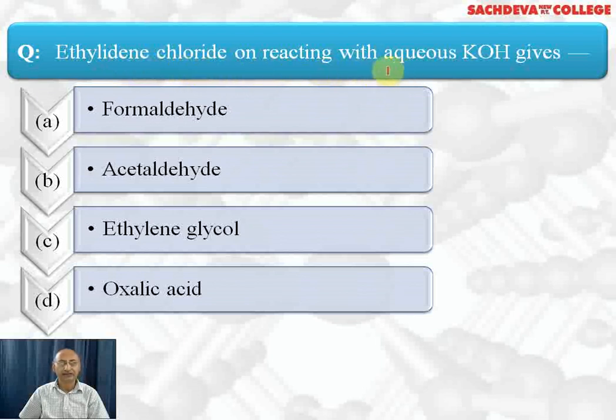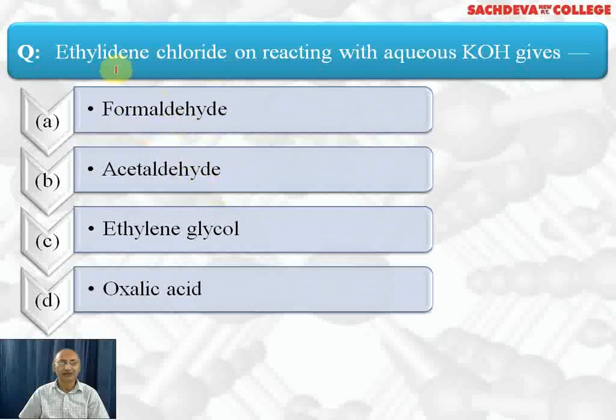When it reacts with aqueous KOH, it will form CH3CH(OH)2. Two OH groups on adjacent carbons are unstable. They will lose a water molecule, resulting in the formation of acetaldehyde. The correct answer is acetaldehyde.